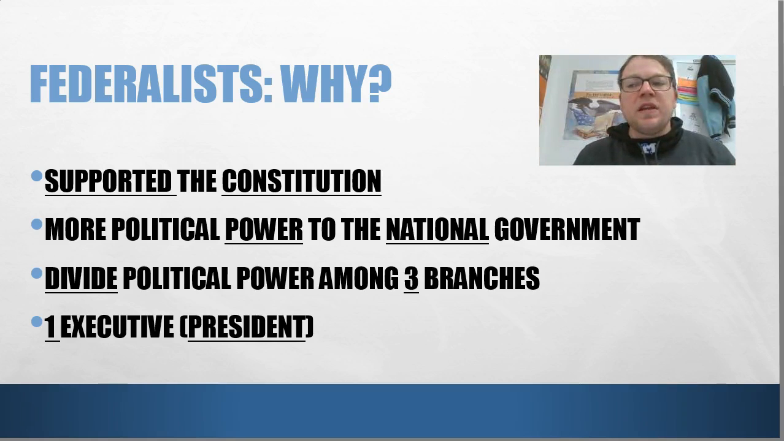All right, they felt the need. The biggest problem with the Articles of Confederation to a Federalist was we needed more political power to the national government. Remember, we talked about the Articles of Confederation having the power with the states, and they felt that was a big issue. They wanted to divide the power among three branches. We'll get to talking about that probably on Tuesday and Wednesday of this week. And they wanted that one single executive. So these guys really believed in the major components of the Constitution and really felt that this was the way to make the government stronger, the way to help use this new government to benefit the people.